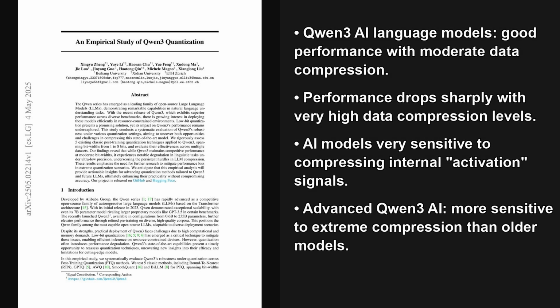To sum up our empirical study of Qwen3 quantization, it's clear that while per-group weight quantization down to around 3 or 4 bits holds up reasonably well, these models are particularly sensitive to activation quantization. Trying to compress those activations, even with methods like SmoothQuant, really underscores the challenge, often leading to noticeable performance drops. This research is valuable because it provides practical guidance for efficiently deploying these Qwen3 models, highlighting the specific trade-offs involved.